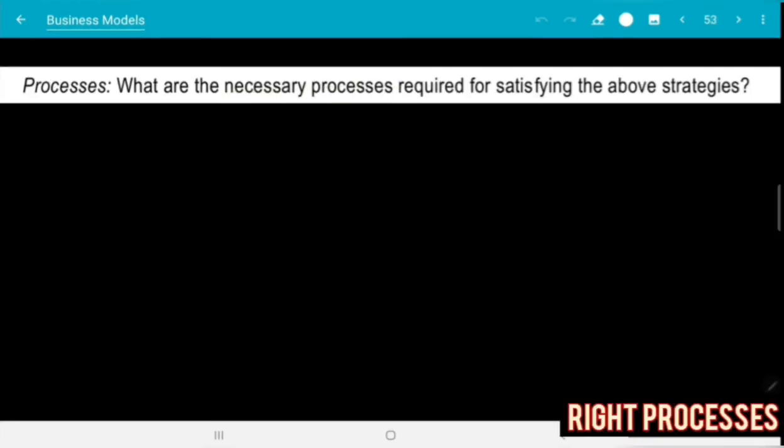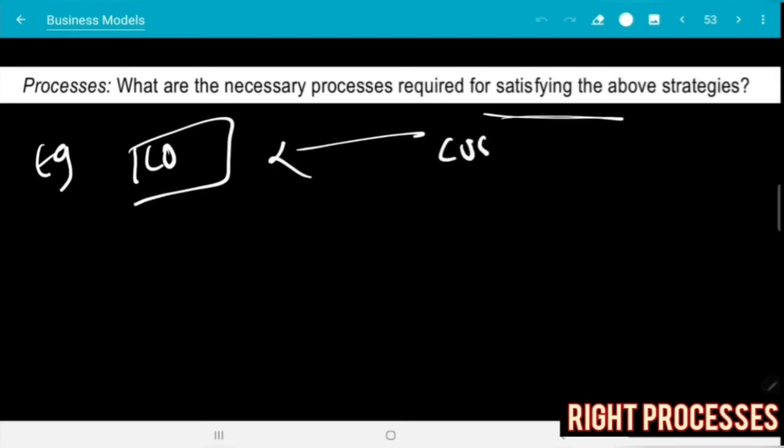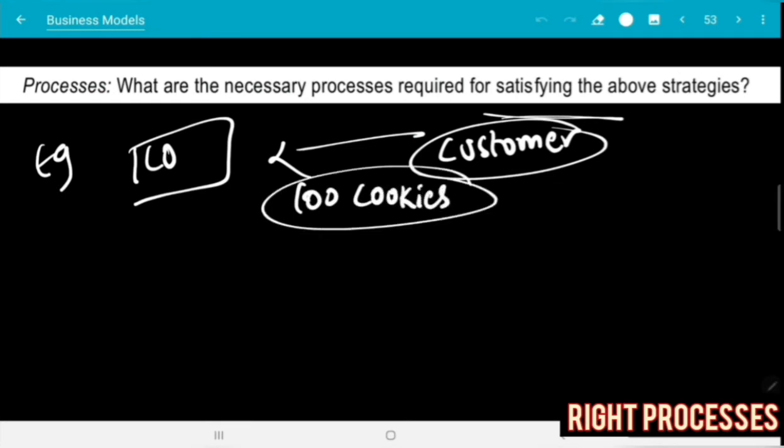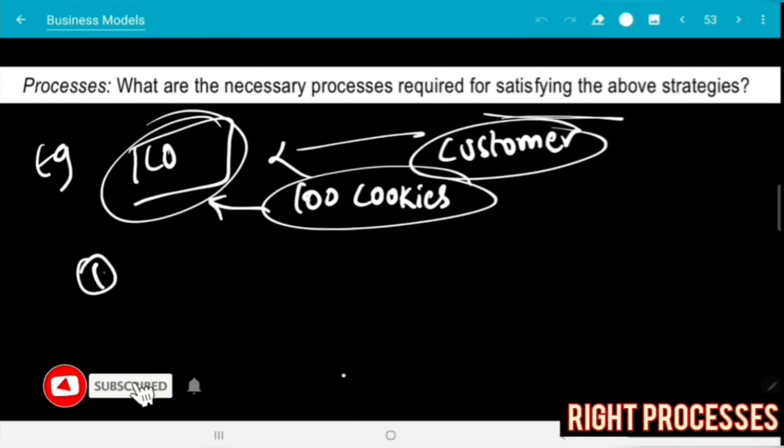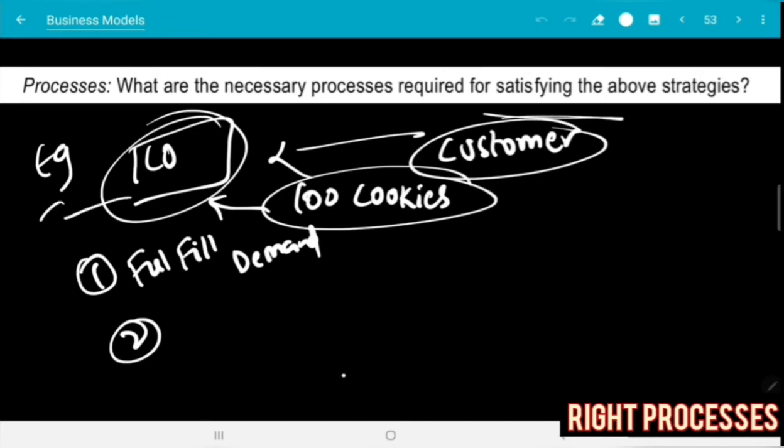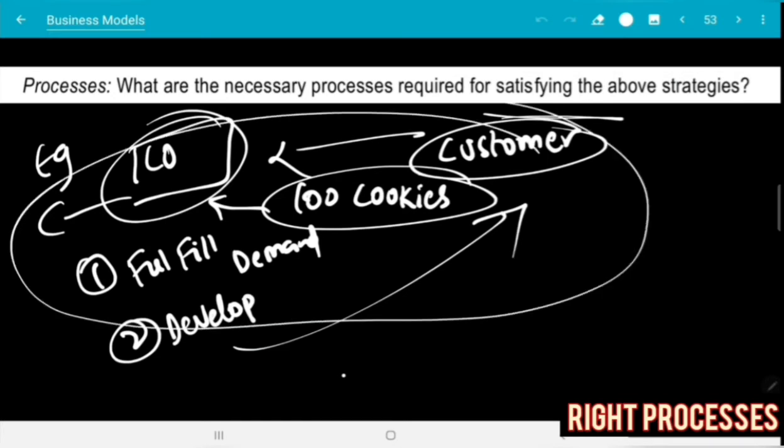Process: what are the necessary processes for satisfying the above strategies? For example, there is a company and it's getting a customer order for about 100 cookies. How is the company going to fulfill this demand? How is it getting the raw materials from the suppliers, how is it developing the products and services, how is it going to plan and manage these enterprises, how is it going to distribute to the customers? So all this is a process, right? These are the necessary processes required to satisfy the strategies.